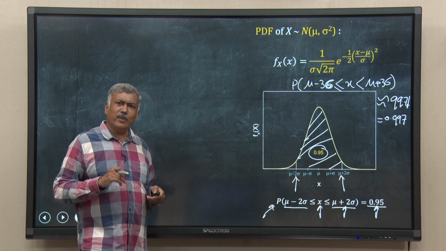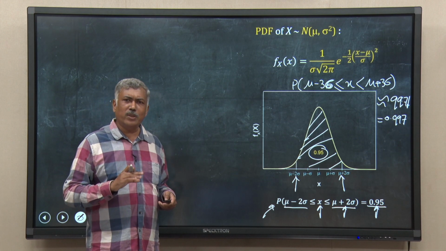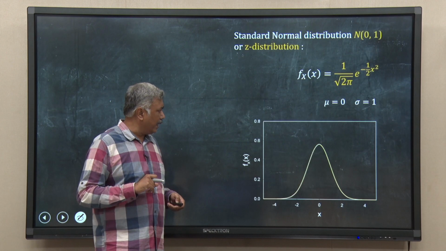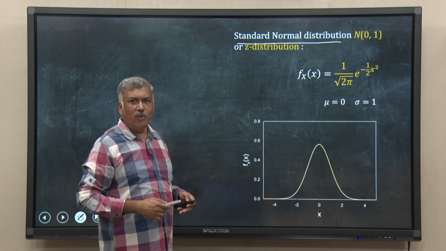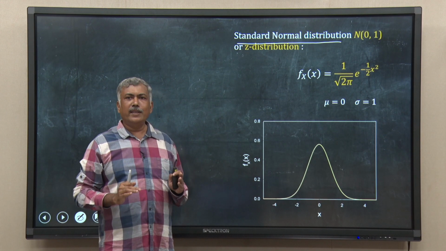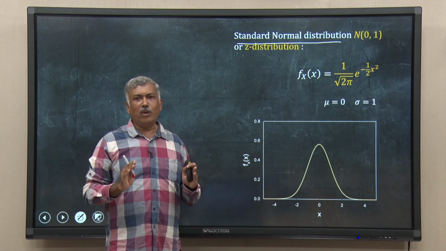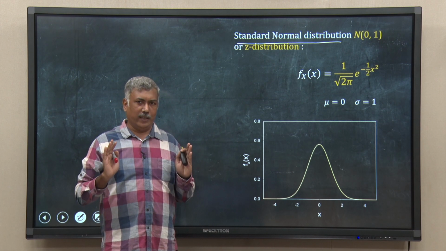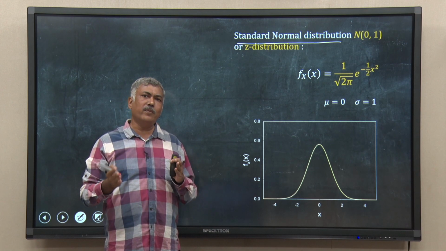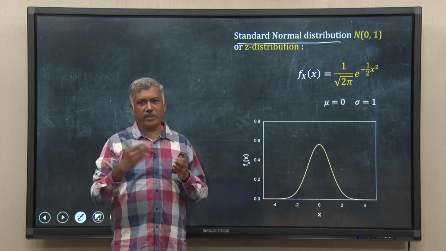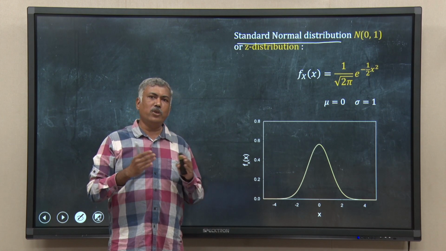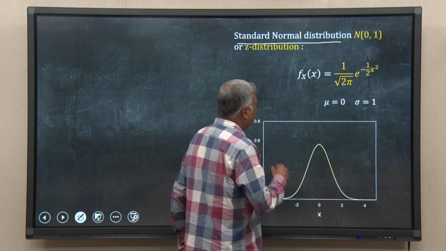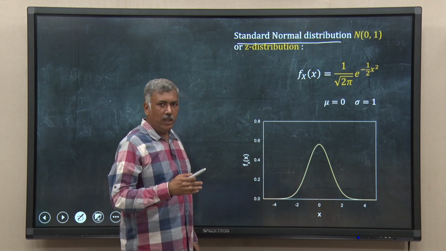There is another very useful form of the normal distribution which is widely used in data analysis and statistics, called the standard normal distribution. In a way, a standardized normal distribution. What are we assuming here? We are assuming that the mean of the variable is equal to 0 and the standard deviation is 1. You can actually bring the mean of any variable to 0 by subtracting the real mean. So, I can convert any variable into the form of 0 mean and 1 variance. That is what we do in most cases when we do statistical analysis.